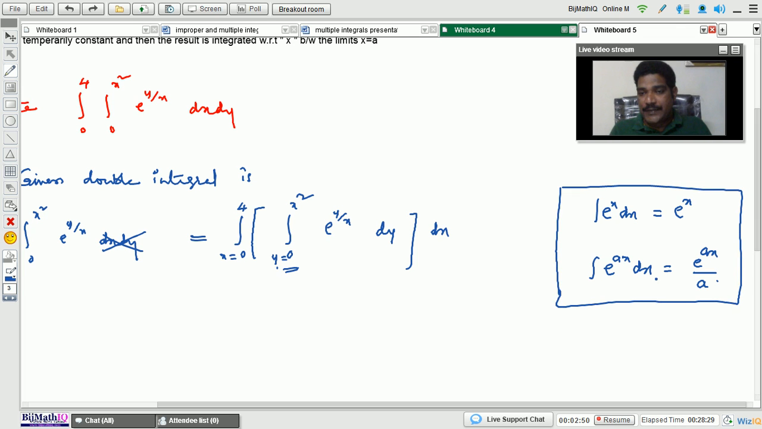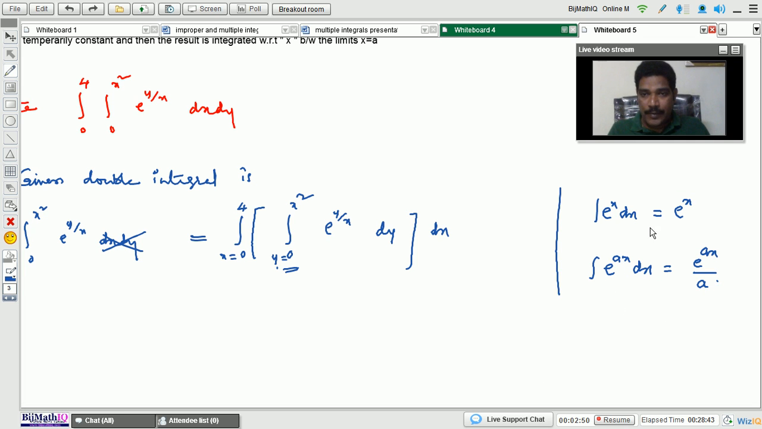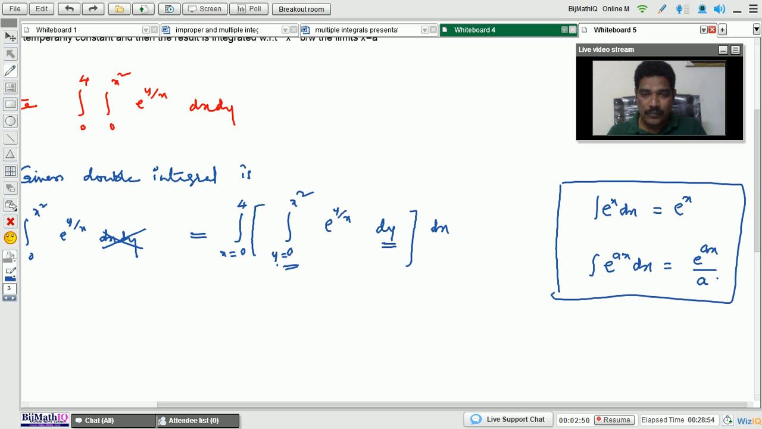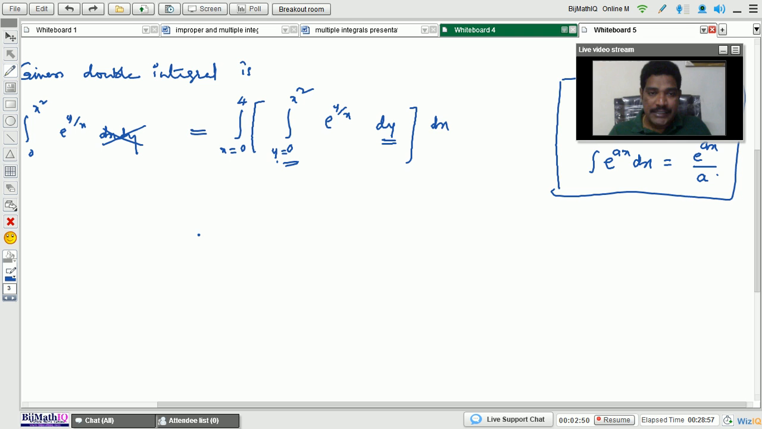Once again I am repeating. Here integration is with respect to the x variable, and the x coefficient is a, a constant. After integration, this a comes under the denominator. Okay, let's come back to our problem. And here integration with respect to what? Y variable. So what is the integration of exponential? Integration of exponential is again exponential.